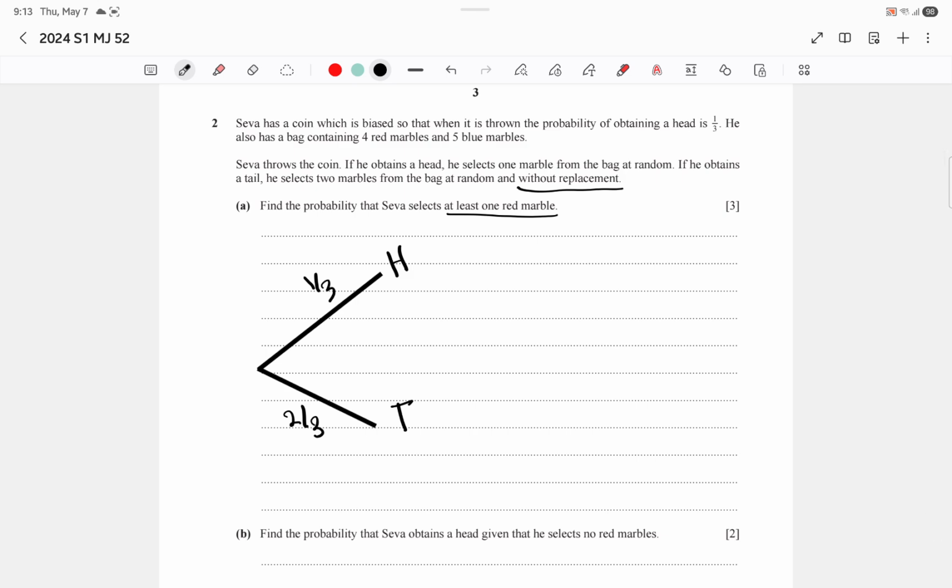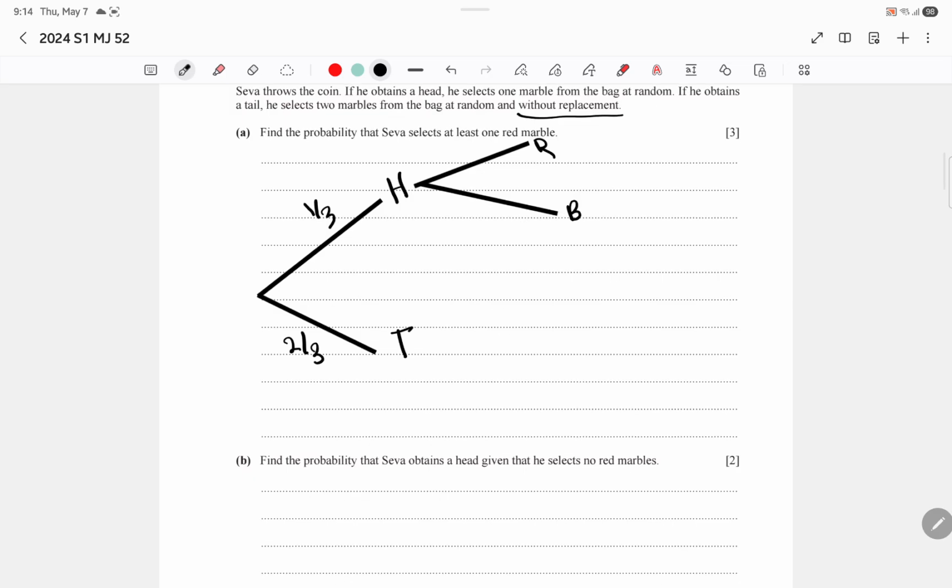When he obtains a head, he selects one marble at random, so it can be either red or blue. Same case over here, but he selects 2 at random for tails, and he selects them one by one, so there are more possibilities for tails.